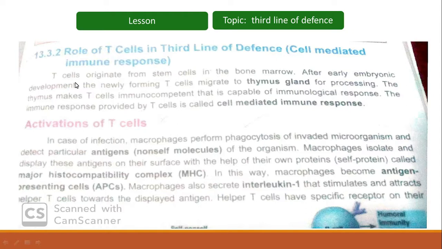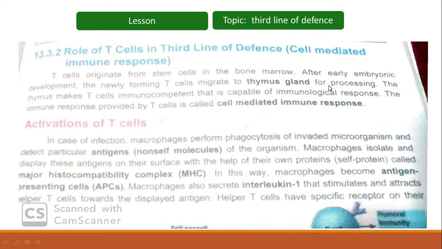They basically come during the embryonic conditions, or maybe during the adult conditions as well. So stem cells have got the potential to become any type of cell in the body. So T cells originate from stem cells which are present in the bone marrow.